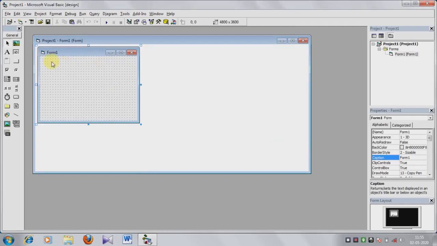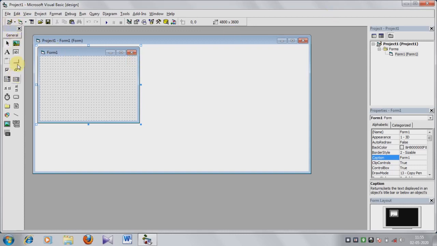Project 1, this is the default name of the new project. Within this project we can create different forms. This is form 1, within the first project. And if you want to create more forms, you can create them.